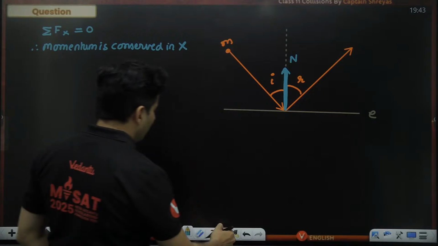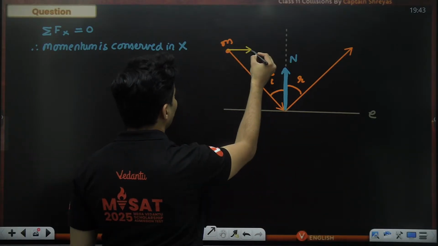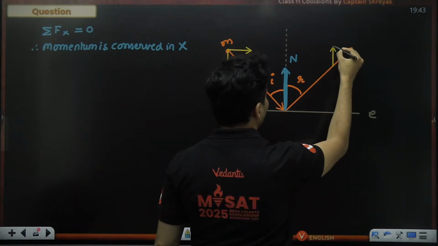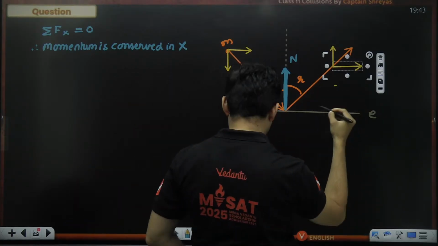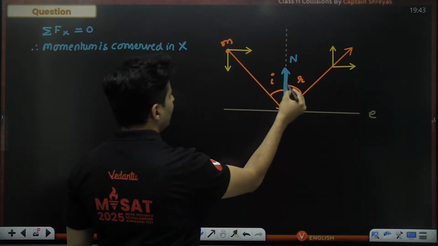So what is the momentum in x direction? We'll have to split the velocity in two ways. This is x, this is y. But before splitting it, let's understand the angle.